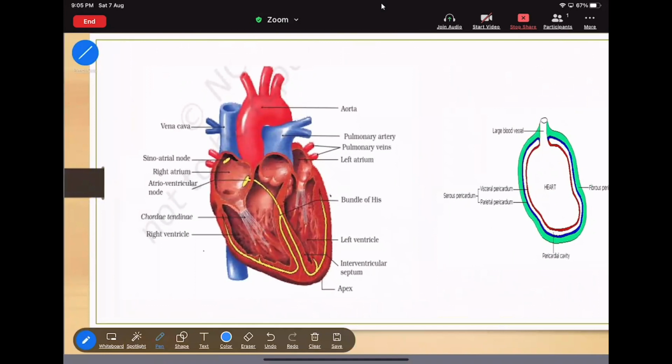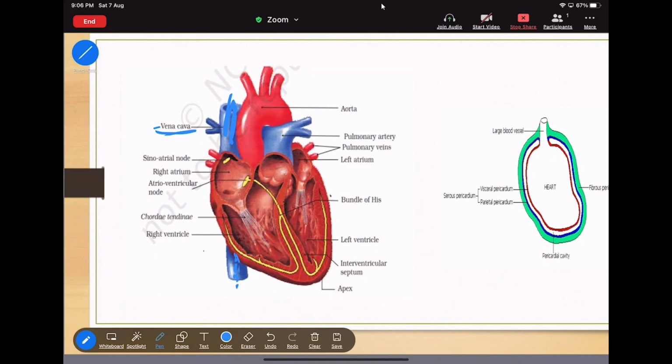About the vena cava. This vena cava is of two types. One is the superior vena cava. The second one is the inferior vena cava. Now I am talking about the vena cava. It is of two types, one is the superior, another is the inferior. Always remember, this one is the superior vena cava, whereas this one is the inferior vena cava. Now what is the difference between this superior vena cava and this inferior vena cava?